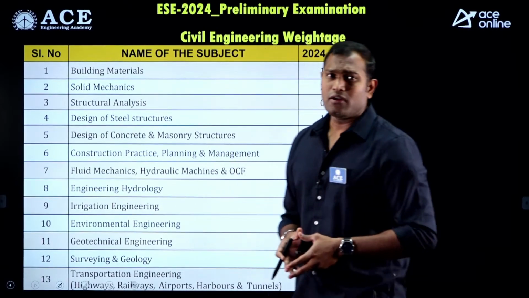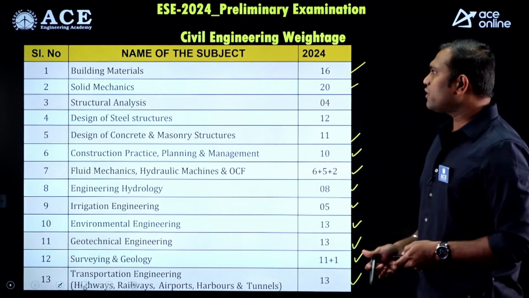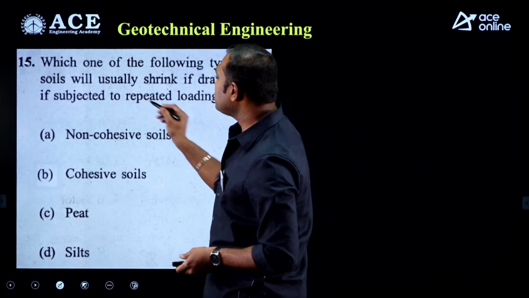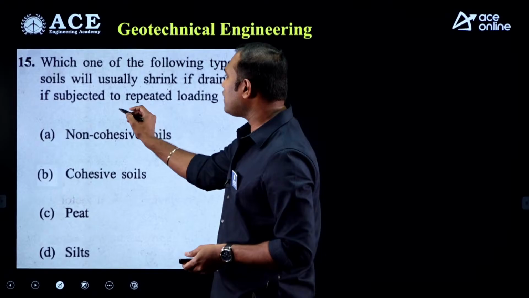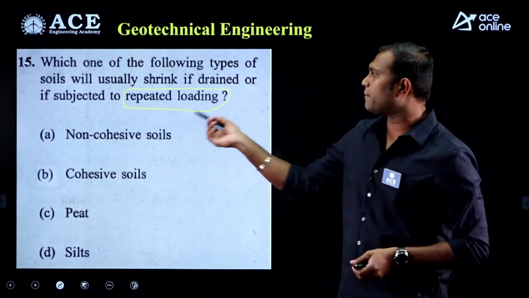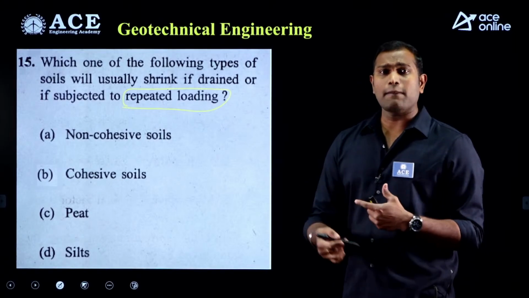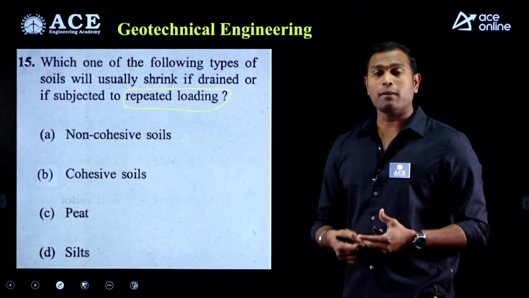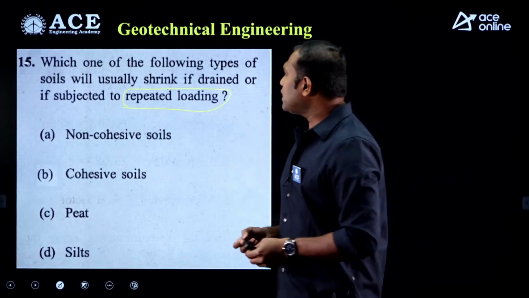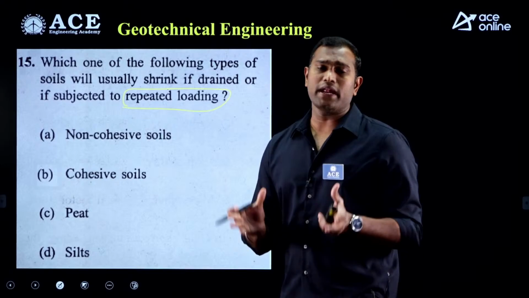Now let's see some of the questions from geotechnical engineering first. Which one of the following types of soils will usually shrink if drained or if subjected to repetitive loading? The point here is, if the load is applied repeatedly, or if you apply dynamic loads or impact loads, which soil will undergo shrinkage or breakdown?